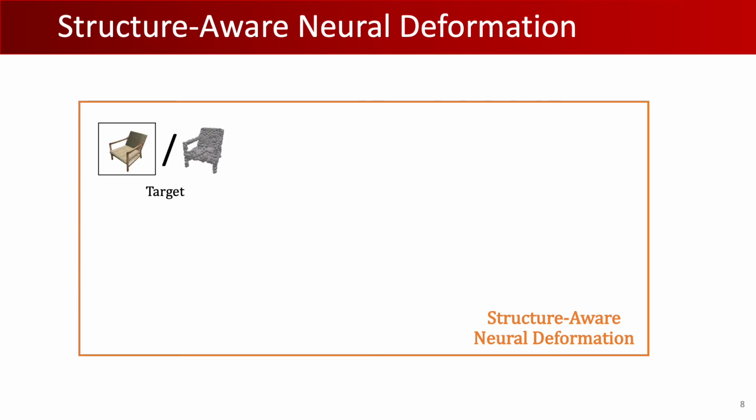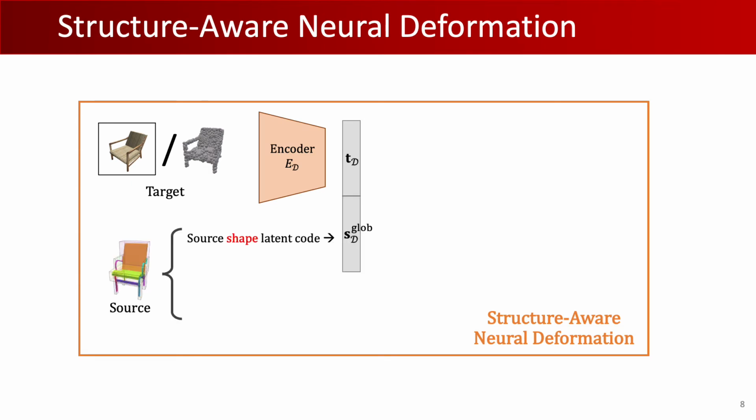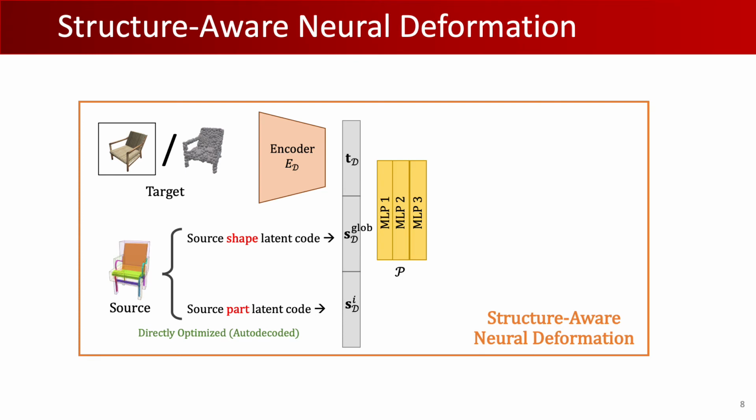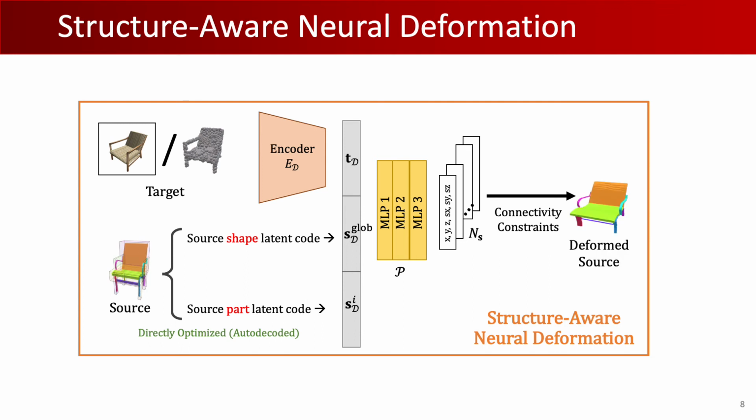The given target is encoded into a target latent code, and for a source shape selected from our source soft retrieval, we take its source latent code and per part latent code, and concatenate these into a global vector. These are then passed through a series of lightweight MLPs to produce per part deformation parameters. These parameters are then concatenated for all parts, projected to satisfy the connectivity constraints, and finally producing the output deformed model.